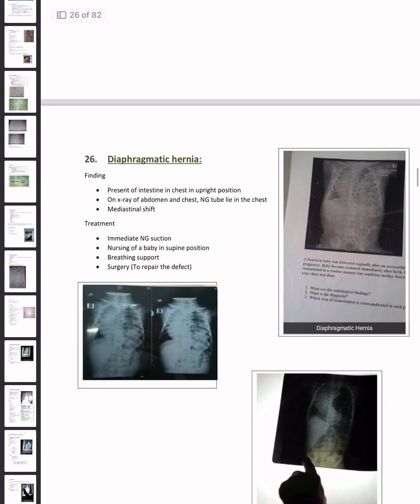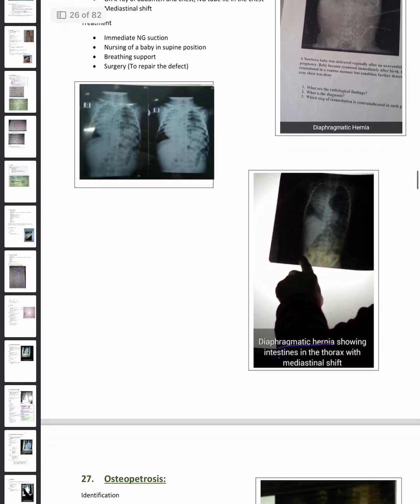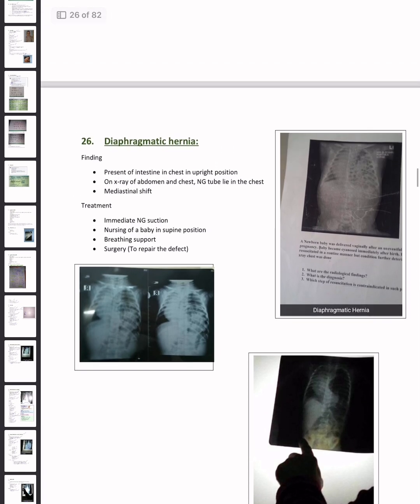Okay, this is the diaphragmatic hernia. This is the X-ray of diaphragmatic hernia showing intestines in the thorax with mediastinal shift. What are the findings? Presence of intestine in chest in upright position. Here the intestines can be seen in the X-ray of chest.